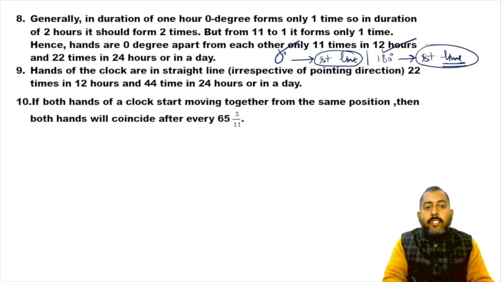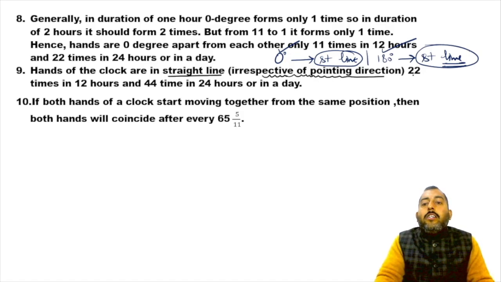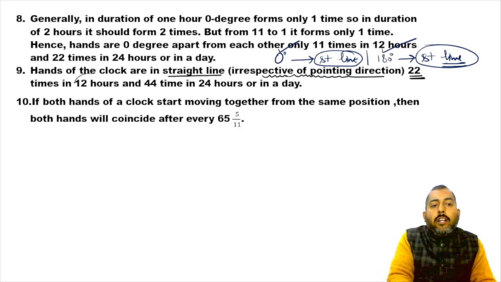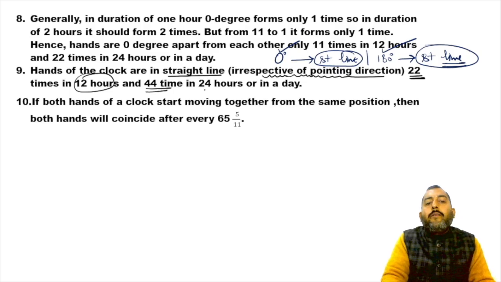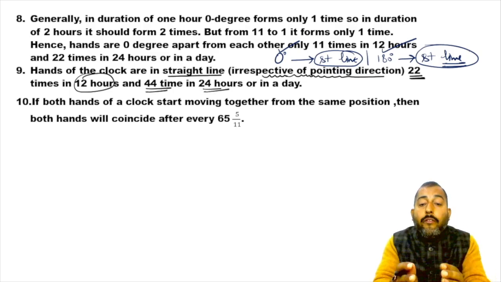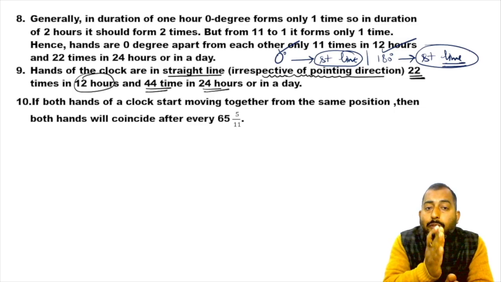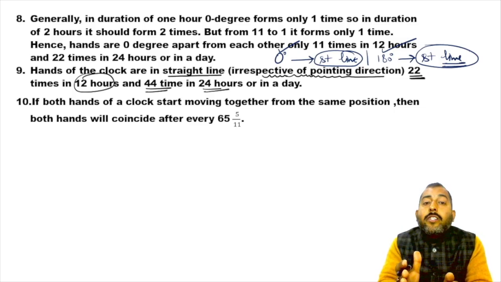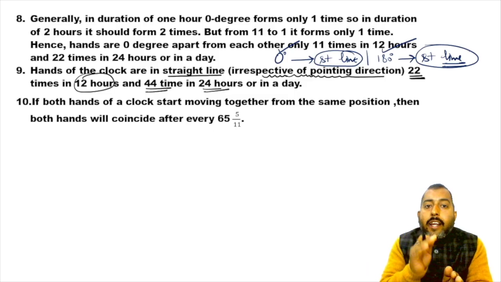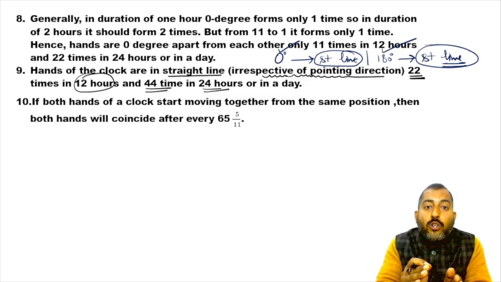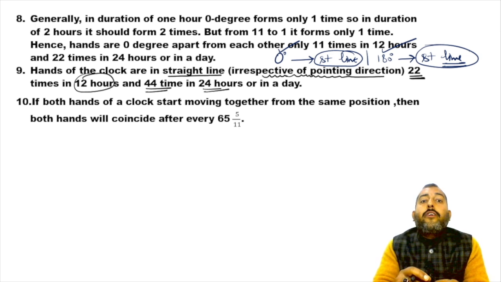So point number 9 says, if we are concerned with straight line only, irrespective of pointing direction of hands, then in a clock, you will find 22 straight lines in 12 hours and 44 straight lines in 24 hours. You will find 11 straight lines because of 0 degree and 11 straight lines because of 180 degree in 12 hours. So 22 straight lines in 12 hours and 44 straight lines in 24 hours.